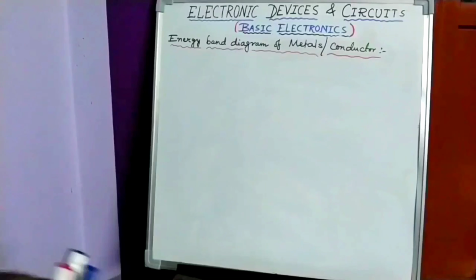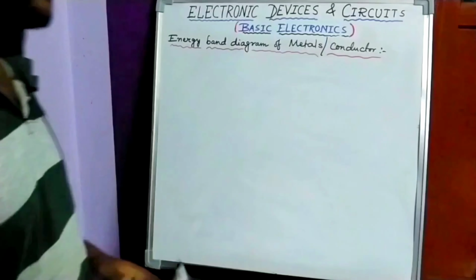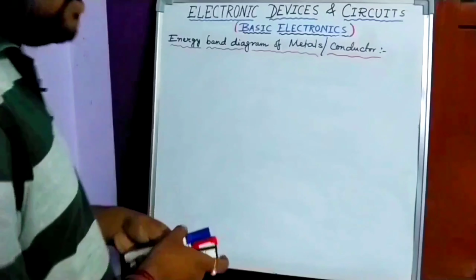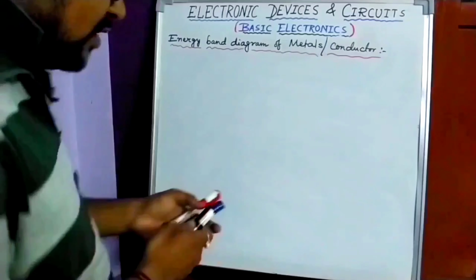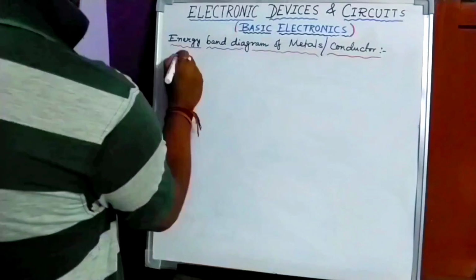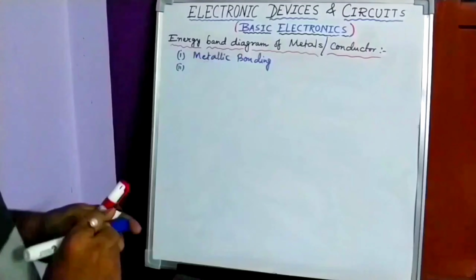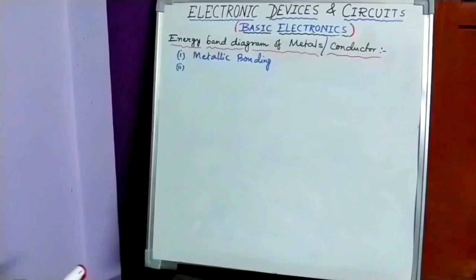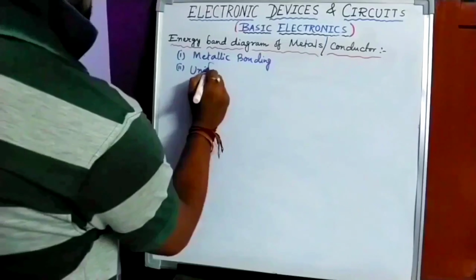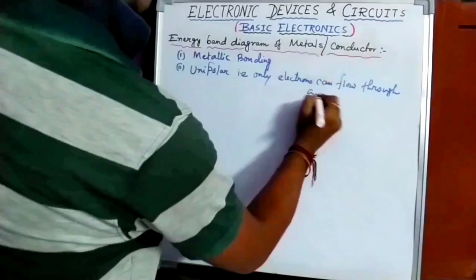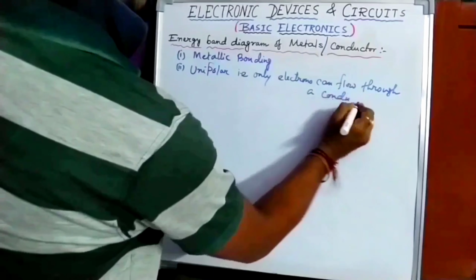Next part is energy band diagram of metals or conductors. Metal is a good conductor of electricity. Electricity can flow through them easily. A few properties you have to know. The first point, the metal has metallic bonding. The second point is metal is unipolar. That means only one charge carrier is present in case of conductor, only electrons can flow through a conductor or metal.